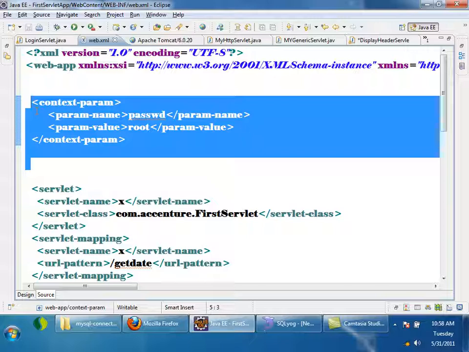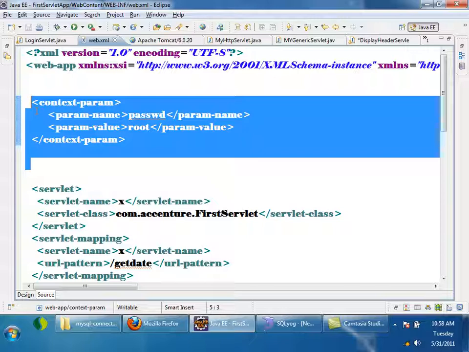Servlet context. Okay, I will just clarify you again. First, if I start my application, during the start of the application, servlet container will read web.xml. It will create servlet context with all the information present in web.xml. Okay. Now application is started.